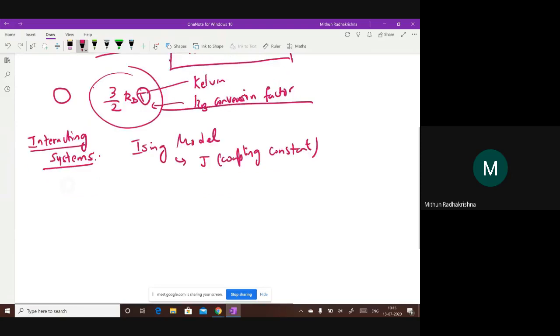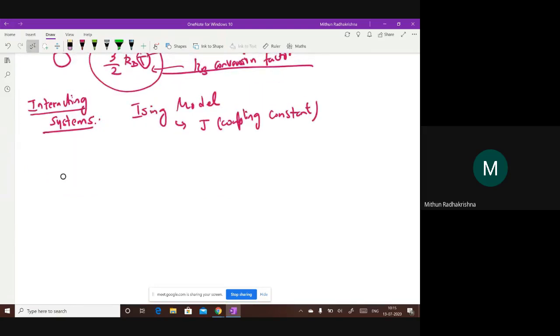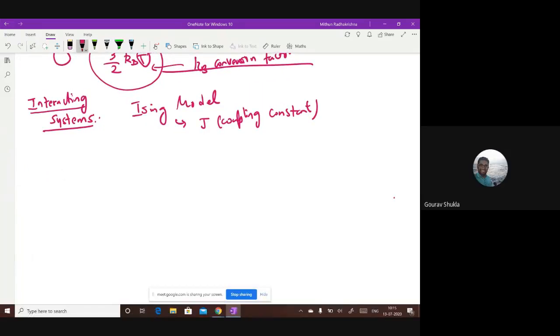And other than that, any other interacting model we have looked at? Multi-layer adsorption, sir. Yeah. So we also studied multi-layer adsorption, where the first layer will interact with the surface, but from the second layer there is interaction.